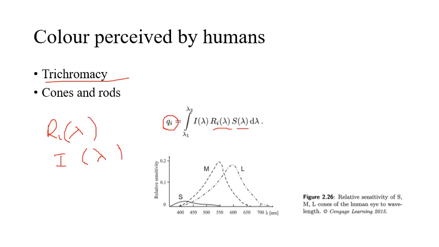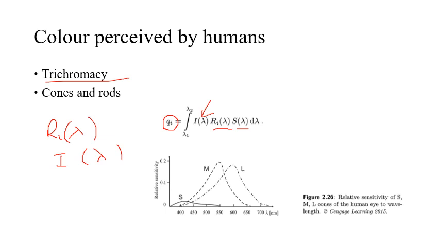I told you there are three different sensor types, so i can be S, M and L. So we can have QS, QM and QL, or i as 1, 2, 3, or S, M and L based on the type of sensor. S means short, M means medium, and L means long. In the ideal case, when the illumination is perfectly white, I of lambda becomes 1, and that is known as perfect illumination.